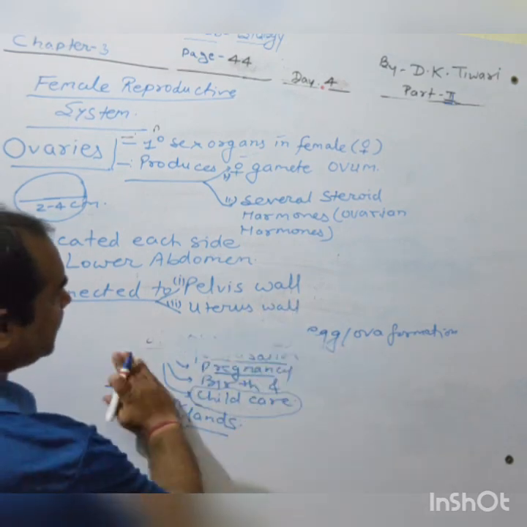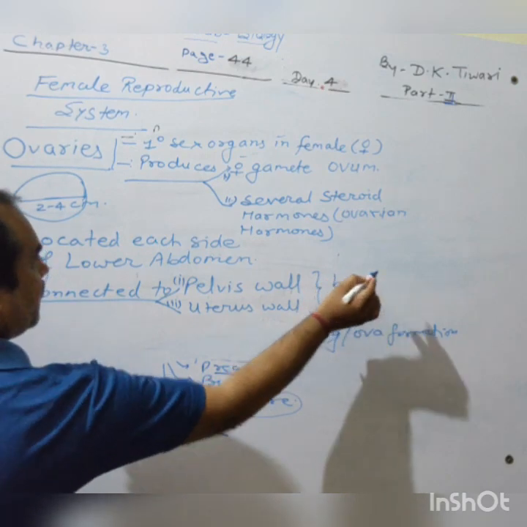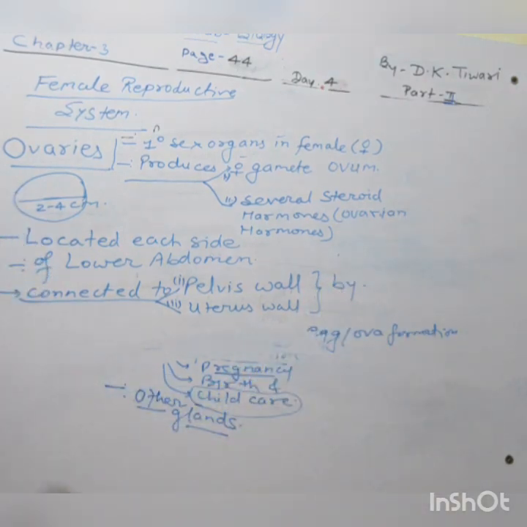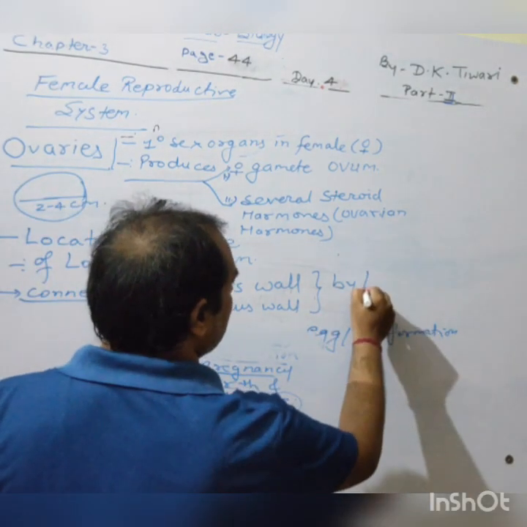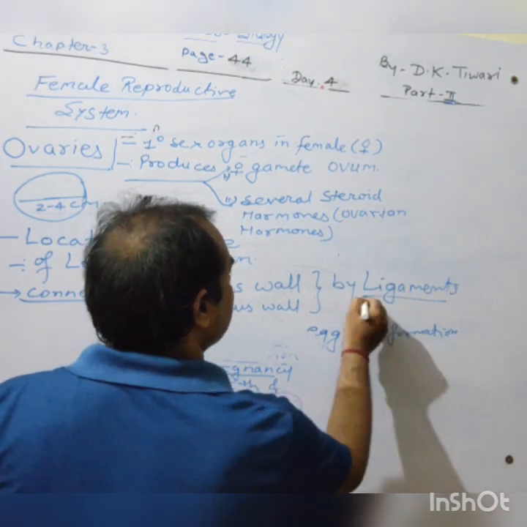How? With the help of specific structures that are called ligaments. These attaching structures are also known as ligaments.